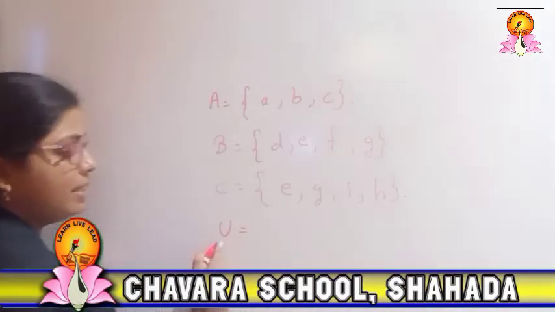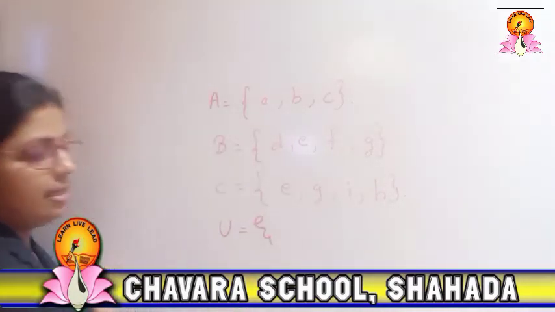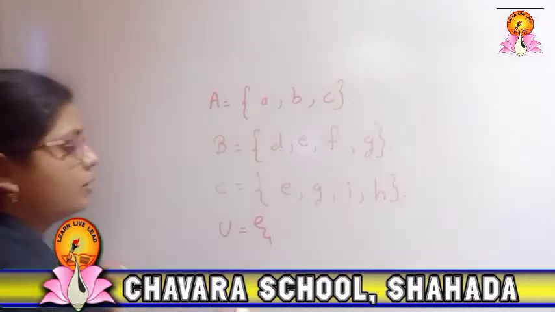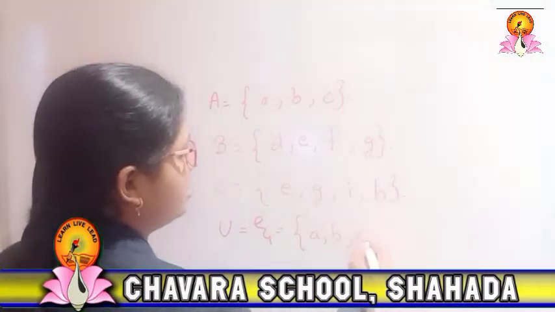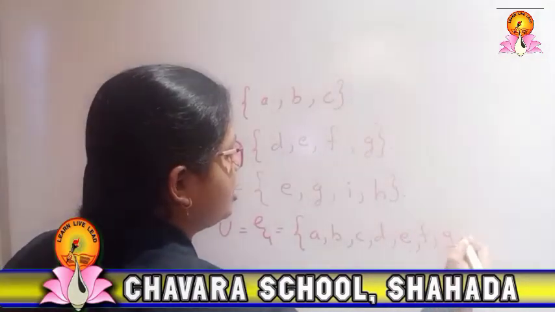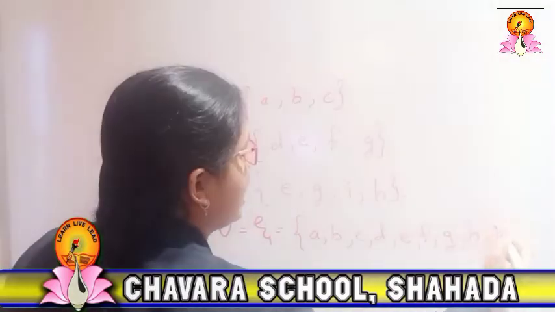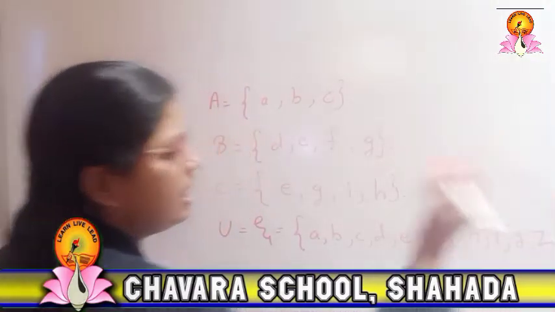So the universal set I will prepare. It may be represented by U or by the symbol psi. Here it will be A, B, C, D, E, F, G, H, I, J, Z. It may be many more.